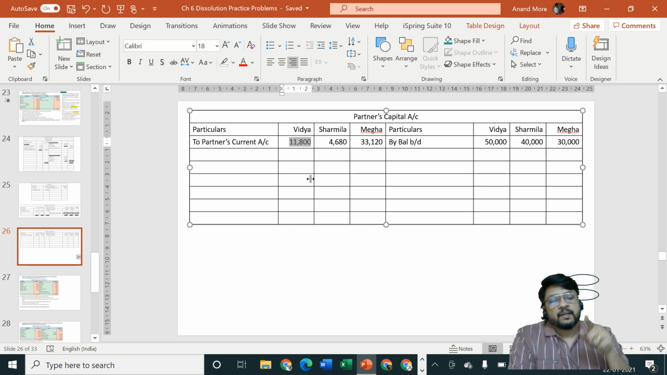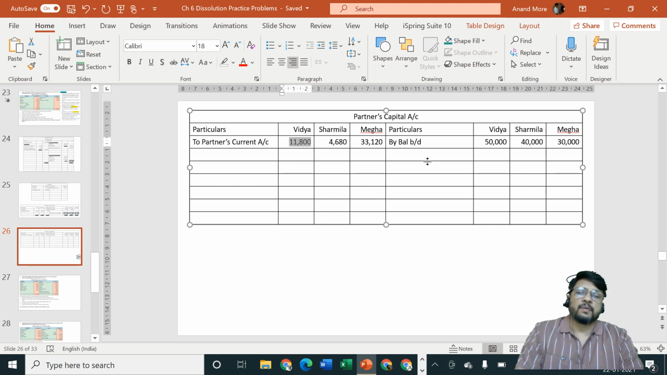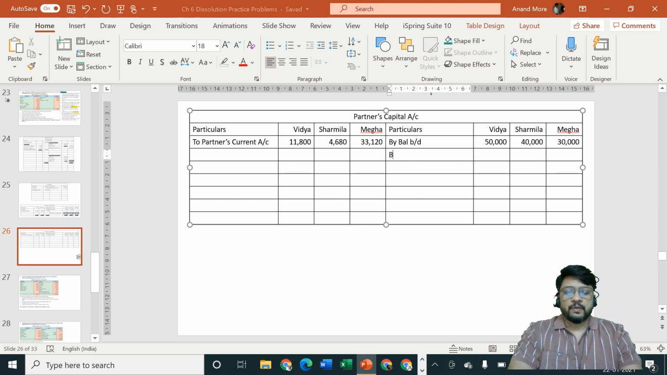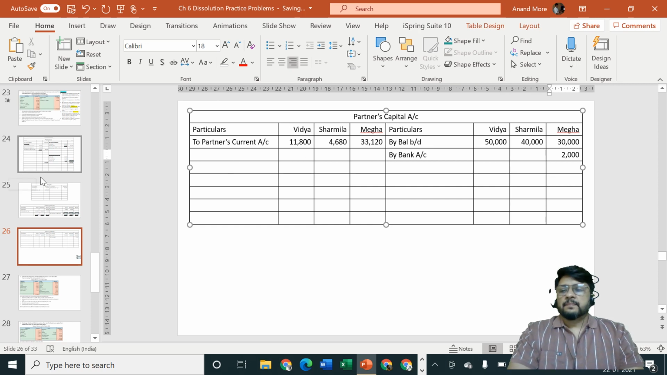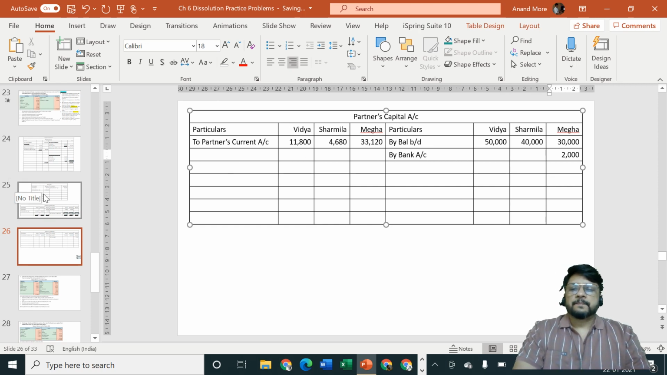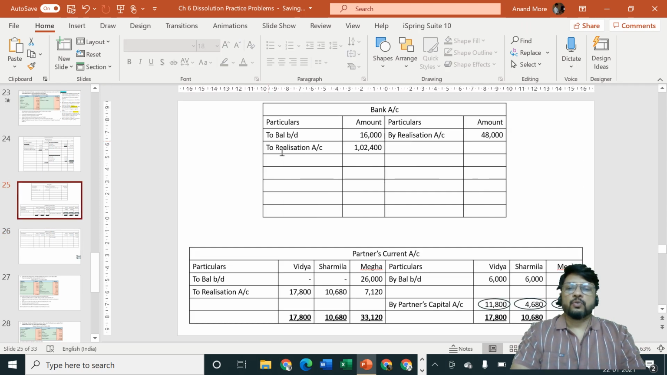At that time, Megha tells us that she is declared insolvent and her private estate has only rupees 2,000, which she can bring for us. We say, okay, since you are declared insolvent, we don't have any other option. Whatever cash you can bring in is sufficient for us. We will adjust the rest of the money. So by bank account, who is bringing in? Megha is bringing in. Second effect will be Megha's bank account debit side, to Megha's capital account.